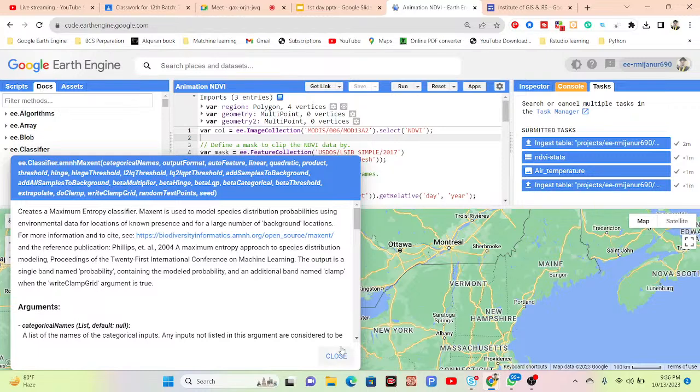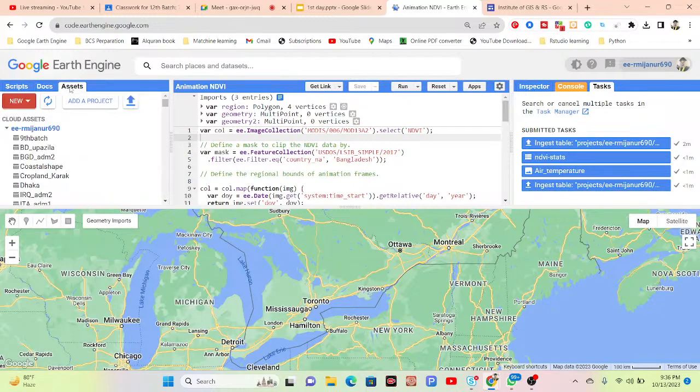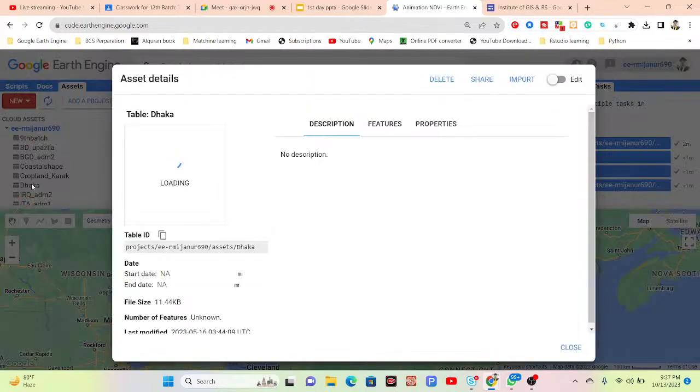Okay, so then the asset tab. What is the asset tab? The asset tab mainly stores all of the assets which you uploaded. Suppose you can easily upload different types of boundary shapefiles and different types of satellite images, and they are stored in the asset tab. You can see here I already uploaded the Dhaka city boundary shapefile. Any boundary shapefile or anything, you can easily upload in the asset tab.